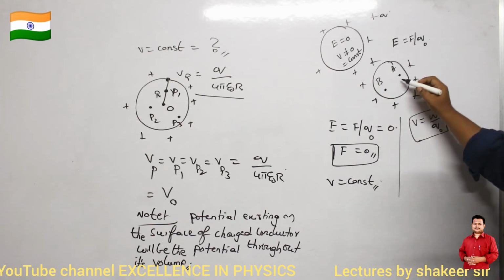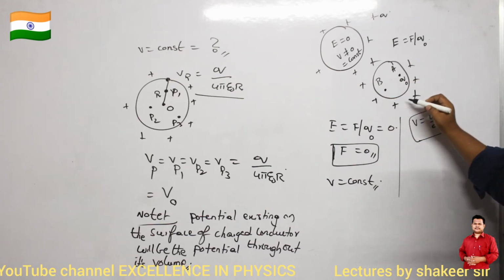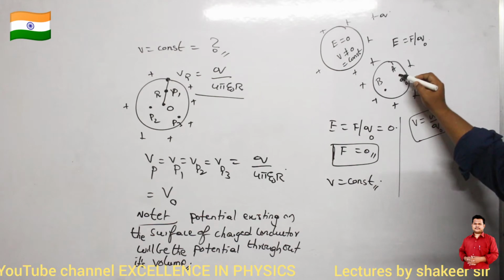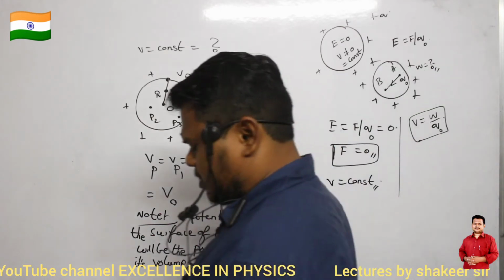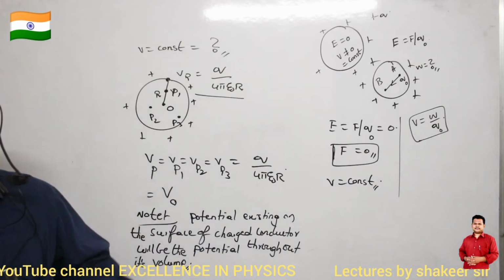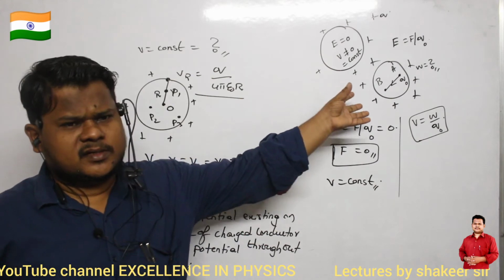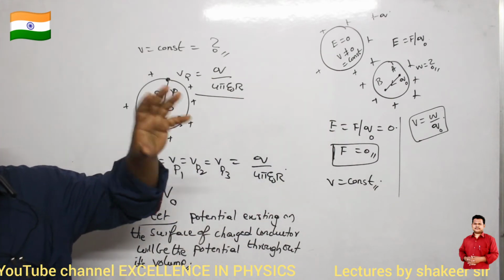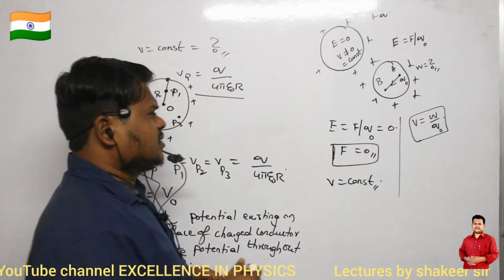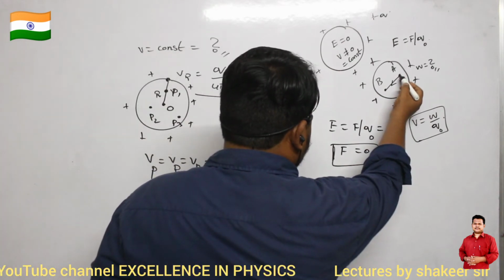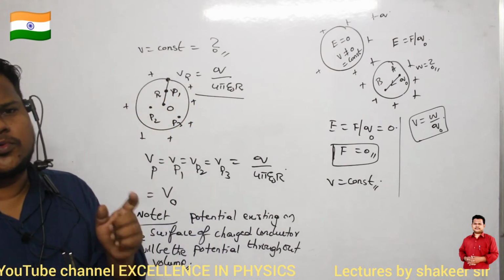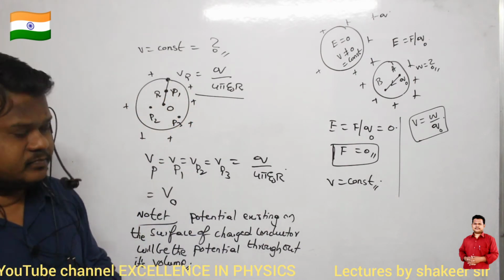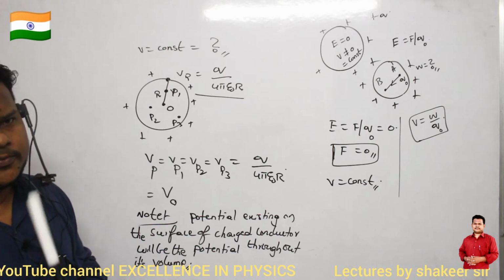So initially here there is a test charge Q naught. I want to bring this test charge from point A to point B. Then can you say what is the amount of work I have to do? Point A and point B both are present inside the conducting charged sphere. So I want to bring a test charge from point A to point B. Then how much work do I have to do?